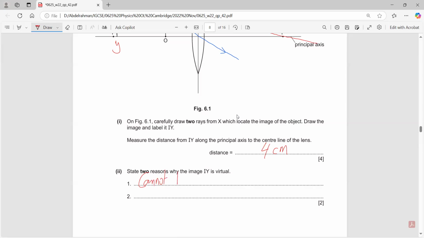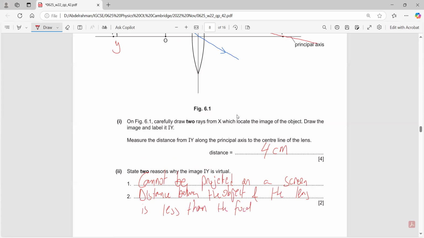Cannot be projected on a screen. The distance between the object and the lens is less than the focal length.